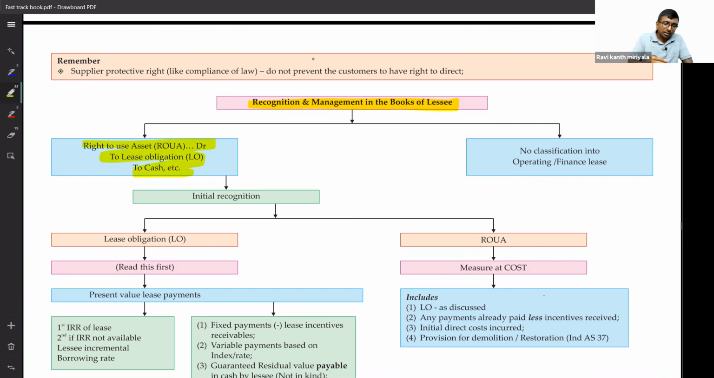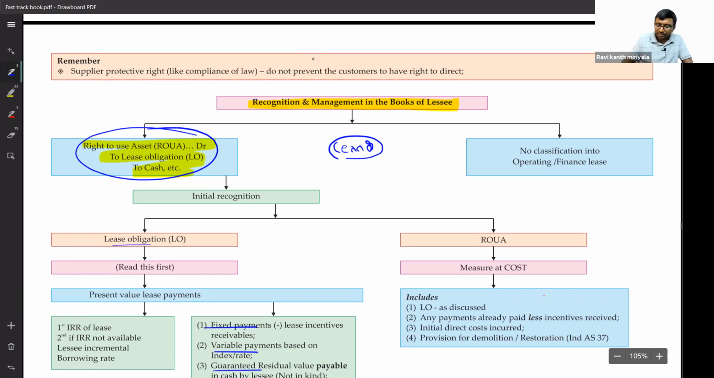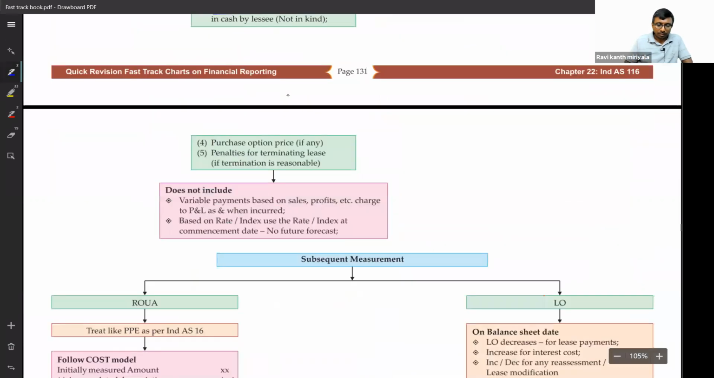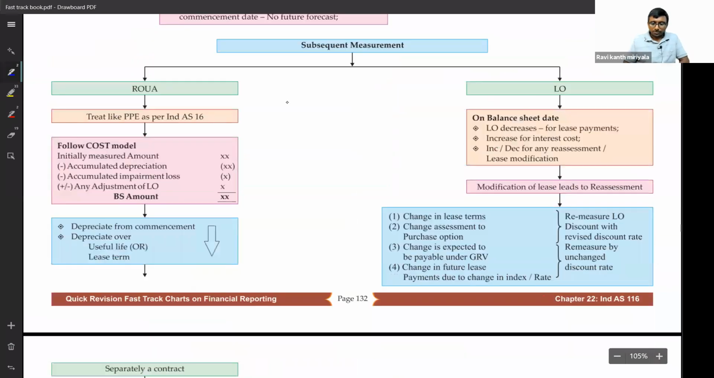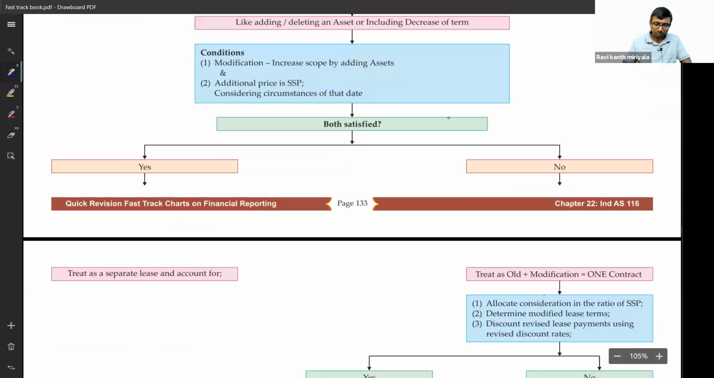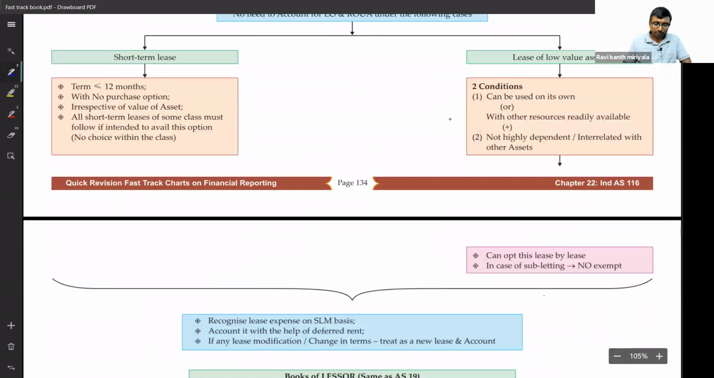Let me say this concept another way around. When in the books of lessor, let me handle it. Same thing. I told you lease obligation includes what? Fixed payment, variable payment, guaranteed lease value. These were all already discussed some time before. ROUA is nothing but a kind of balancing figure. Let me take you through one concept here. Modification is also not important.